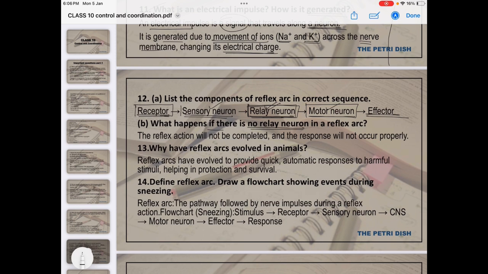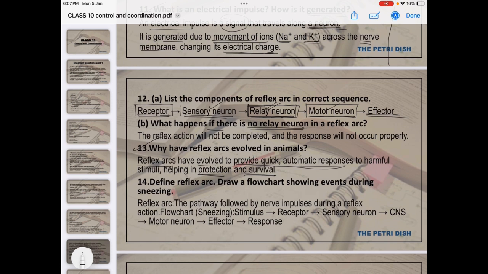Okay. Why have reflex arcs evolved in animals? Reflex arcs have evolved to provide a quick automatic response. We need a quick automatic response because sometimes we face harmful stimuli. Suppose a person is beside a fire and feeling hot, so he or she has to remove the hand without thinking. If he or she does not, that means if their reflex arc is not working properly, they can face a dangerous situation. So for the protection and survival of our body, and of the species, we need this reflex arc.